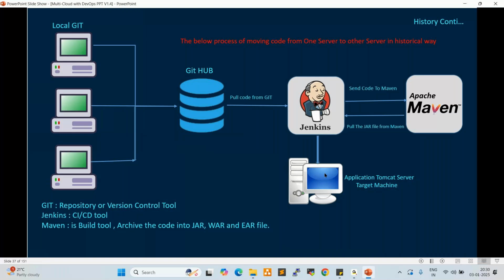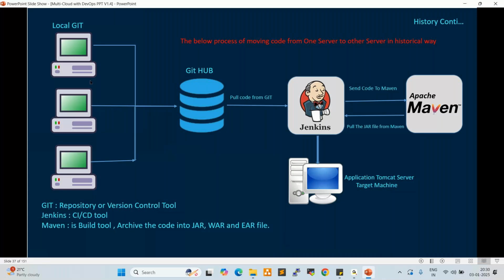Right. So the same process happens in Maven also. Maven takes the raw code from Jenkins and converts it into one single file like a jar file, war file, or ear file. That will be given back to Jenkins. Jenkins will push that war file to the application server, which is the Tomcat server. Here we deploy the war file. Clear, right? Whatever code is developed by developers is the raw code.